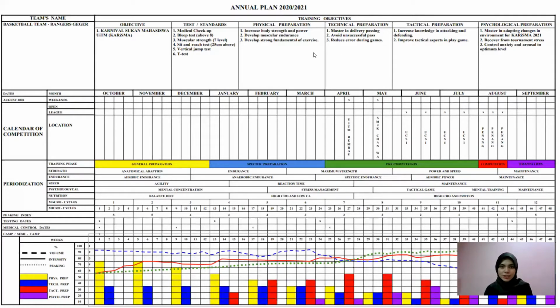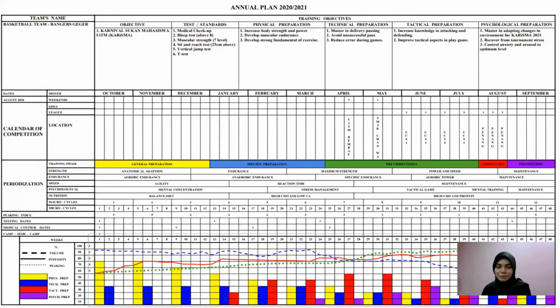For physical preparation, the objective is to increase body strength and power, develop muscular endurance, and develop strong fundamentals of exercise. Technical preparation focuses on mastering delivery passing, avoiding unsuccessful passing, and reducing errors during games.